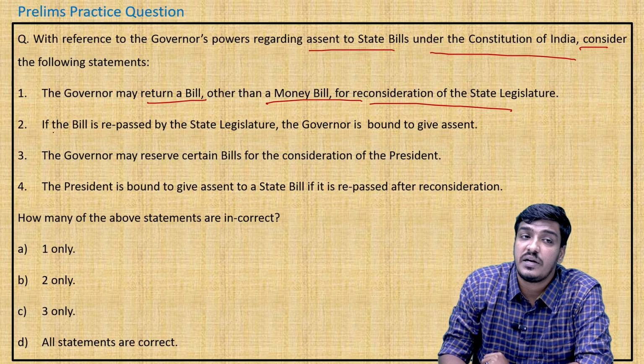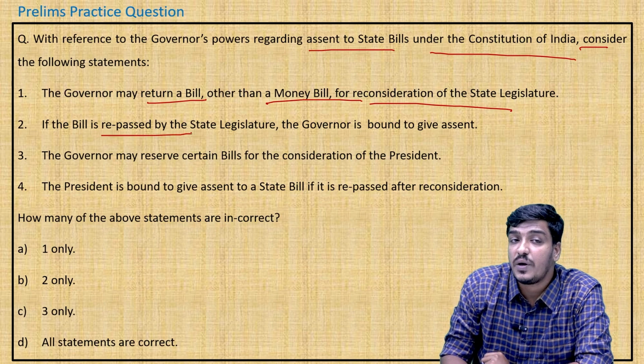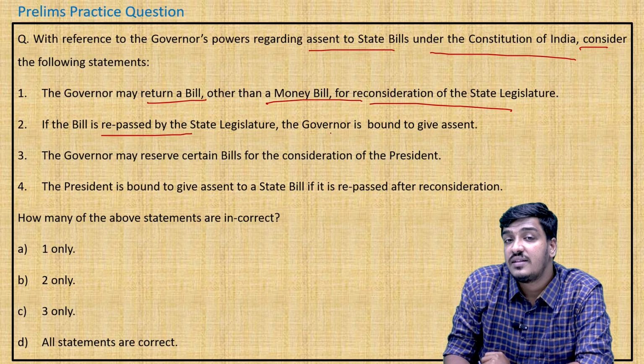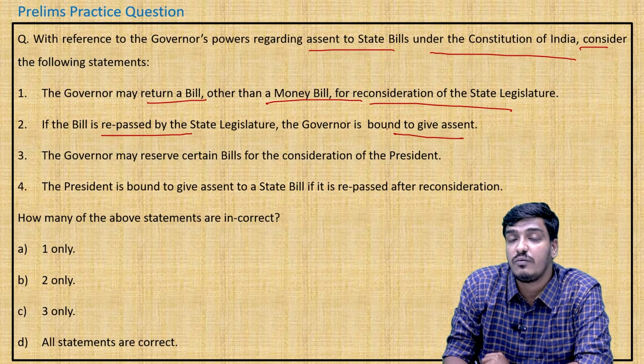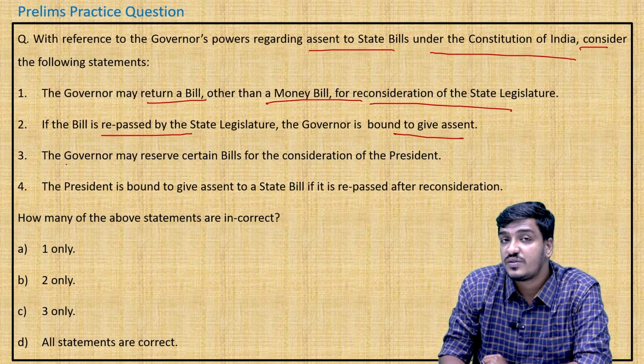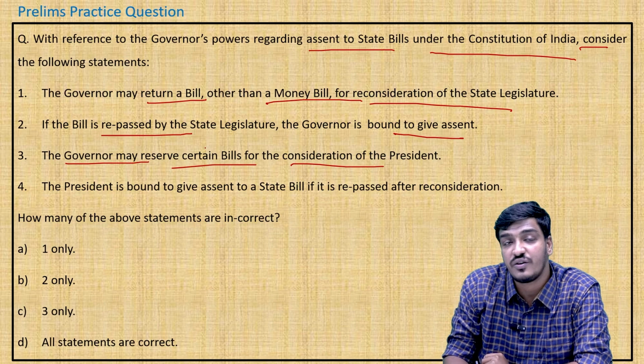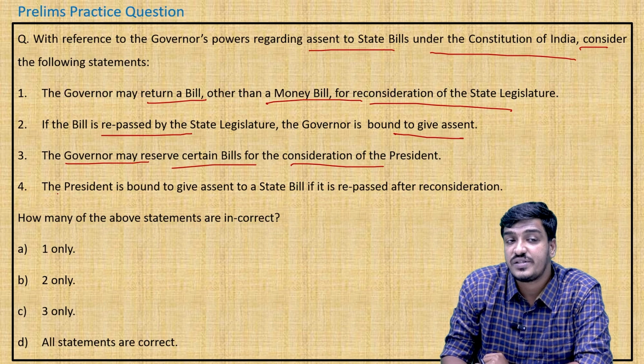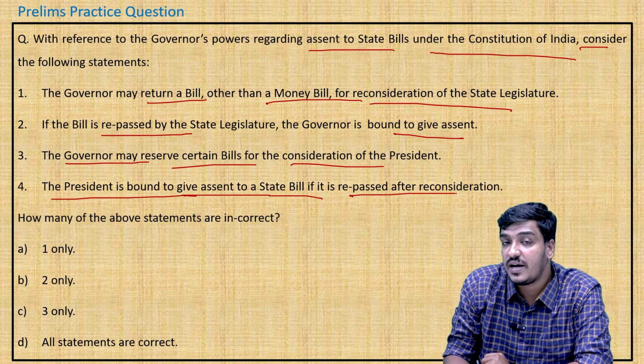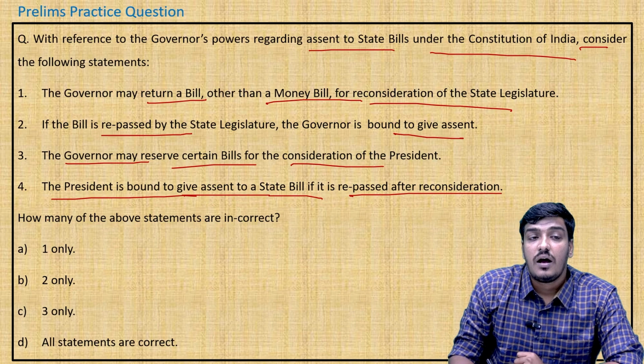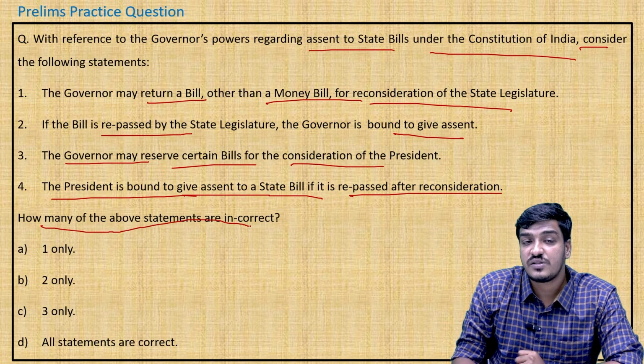Second, if the bill is repassed by the state legislature, the governor is bound to give assent. Third, the governor may reserve certain bills for consideration of the president. Fourth, the president is bound to give assent to a state bill if it is repassed after reconsideration. How many of the above statements are incorrect?